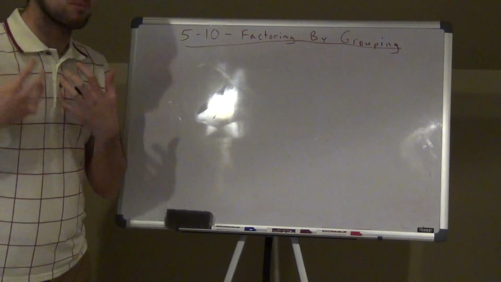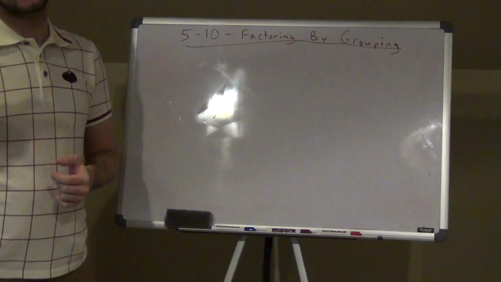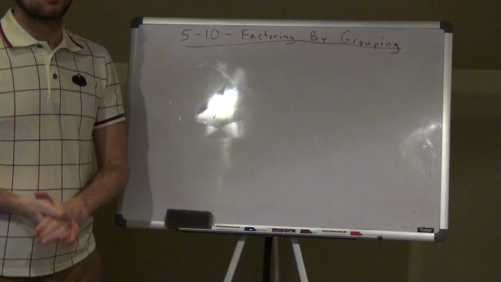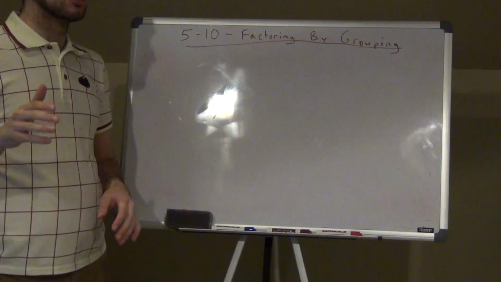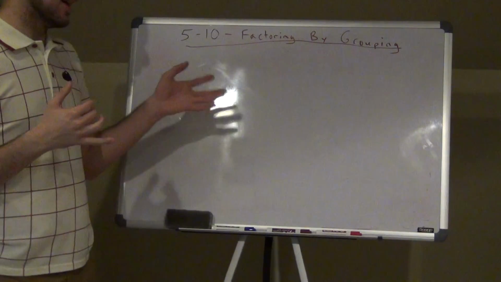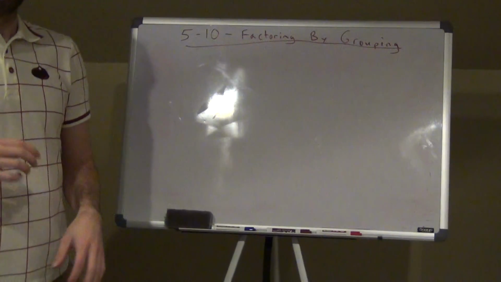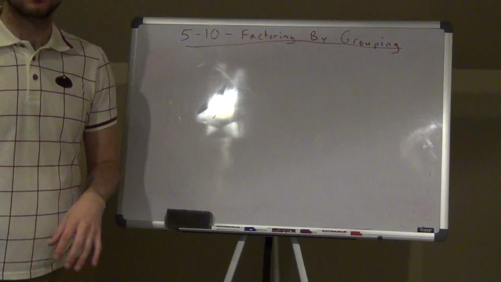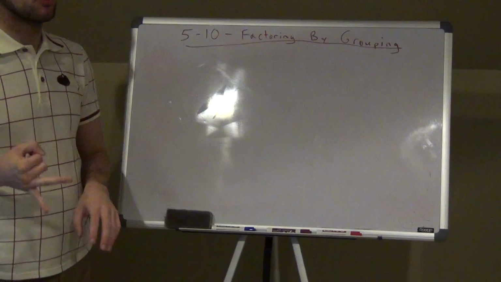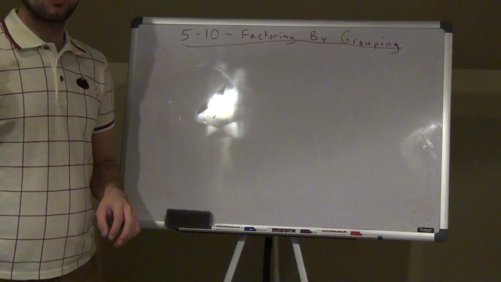So we continue with our teaching from a distance, teaching online. We actually have 2 more sections in this unit. Here's the layout for the rest of the week. We're going to learn 5.10 first, because we're going to use this skill in 5.9. So we're going to do 5.10 today. We're going to learn factoring by grouping. We're learning all different types of factoring, and we're going to put them all together after this next test. Then we're going to learn 5.9 tomorrow, so 2 lessons over the next 2 days. Then I will do a review on Wednesday.